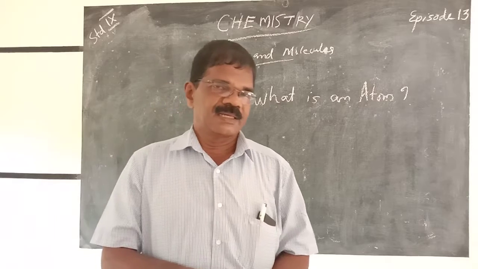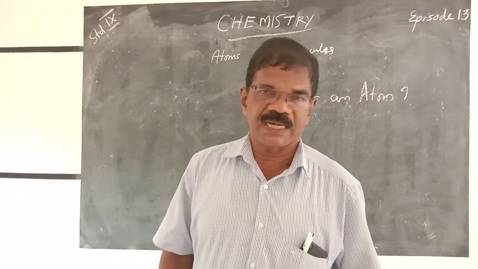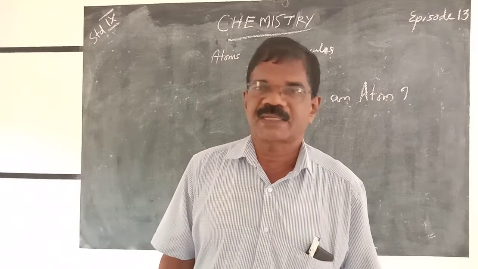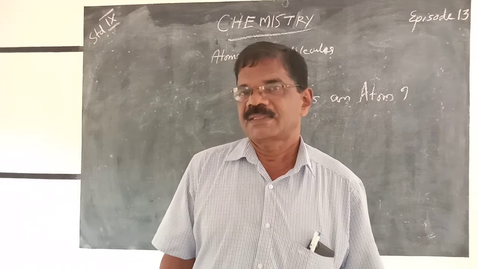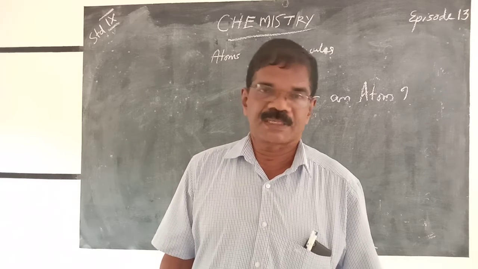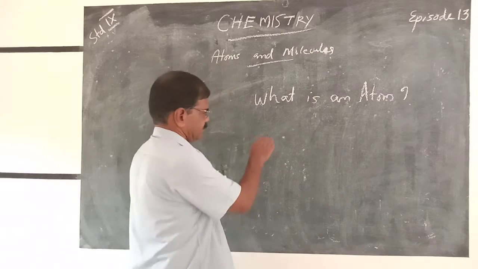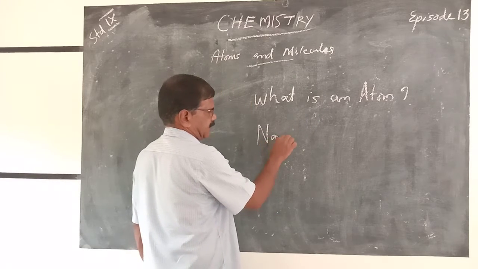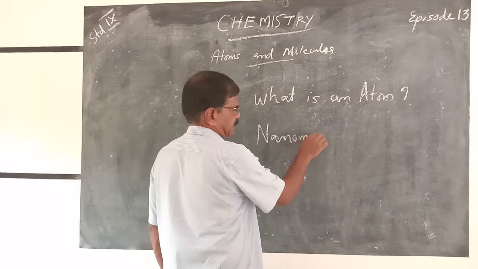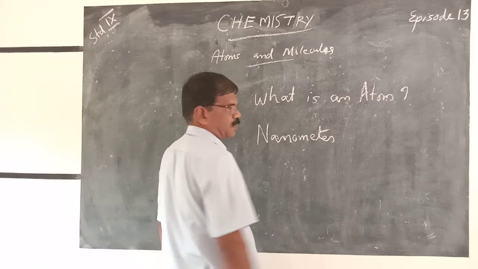How can the radius of an atom be measured? The radius of an atom can be measured using the unit called the nanometer. The size of an atom is measured in nanometers.